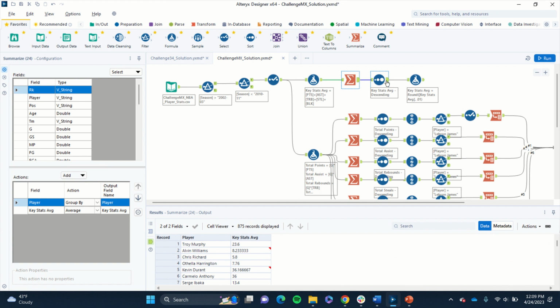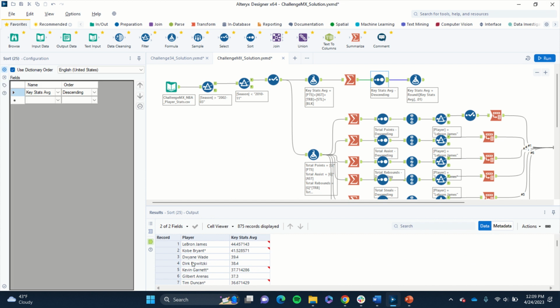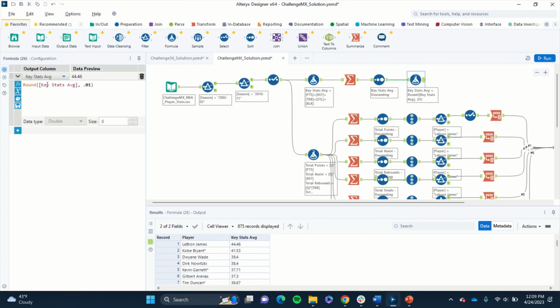And it created this cool new stat. And then we have it put in descending order here based on this key stats average. And you see LeBron's number one, of course. And we want to round this new column, key stats average, to two decimal places. And you can see great players: LeBron James, Kobe Bryant, Dwyane Wade, all had great overall success. This is a cool stat because it takes into account their dominance with scoring, playmaking, rebounding, and defense. So that's the first stat we wanted to create.